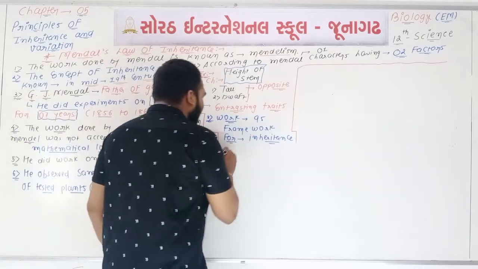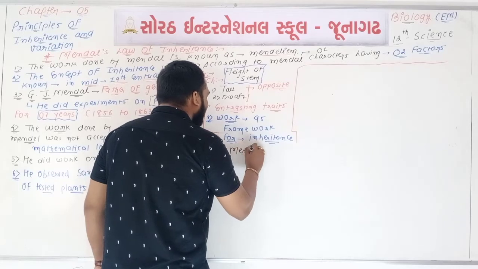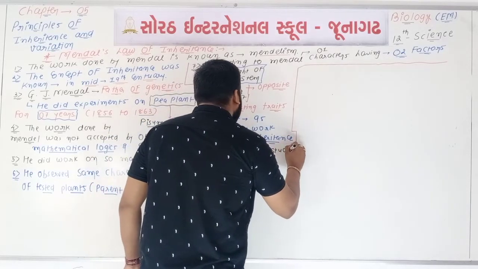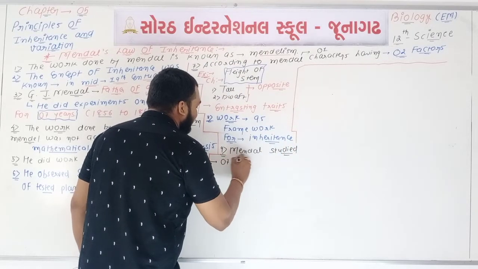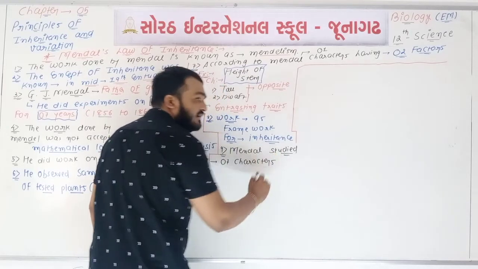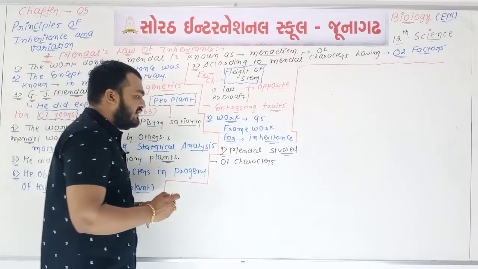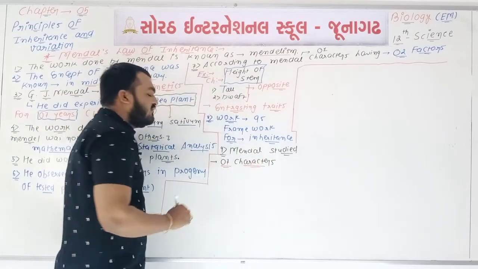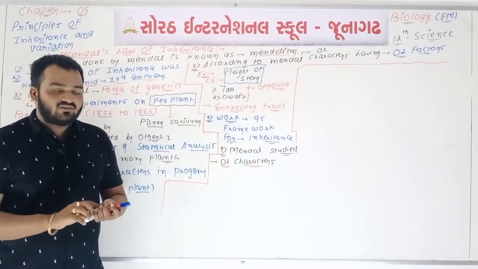Point number 9, we can say that Mendel did experiments on a total of 7 characters. Okay, how many characters? A total of 7 characters were studied by Mendel.